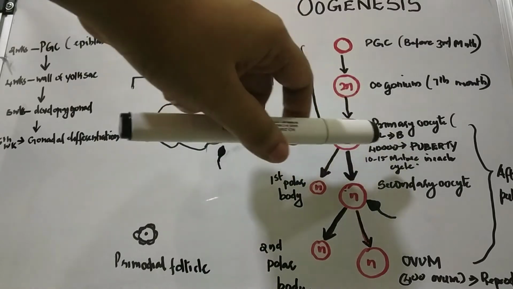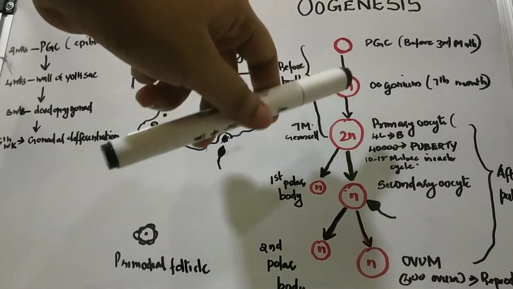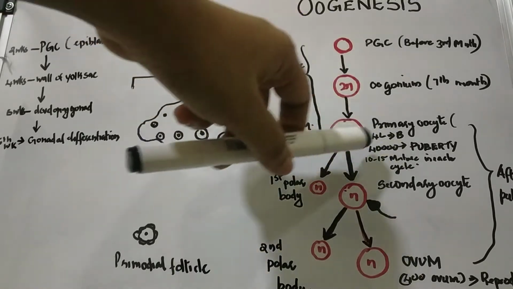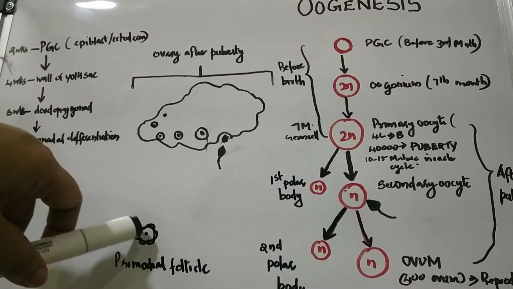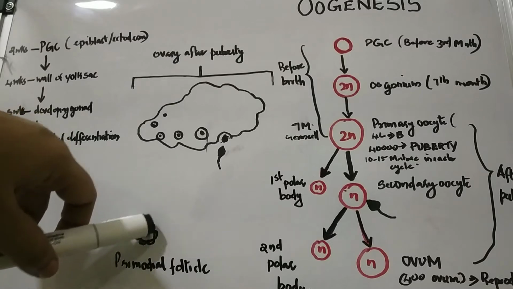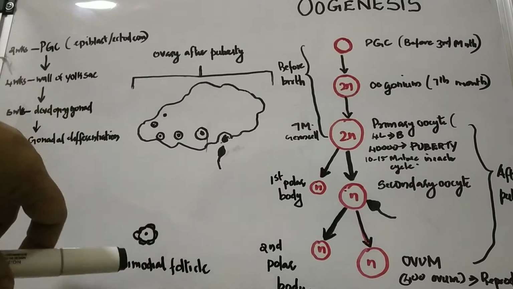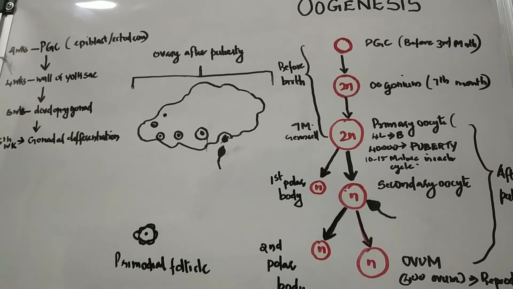Again, before birth itself, the primary oocyte gets surrounded by flat epithelial cells. Here you can see the flat epithelial cells. The primary oocyte is surrounded by the epithelial cells and this results in the formation of the primordial follicle.